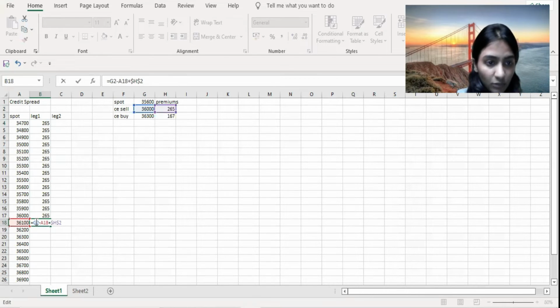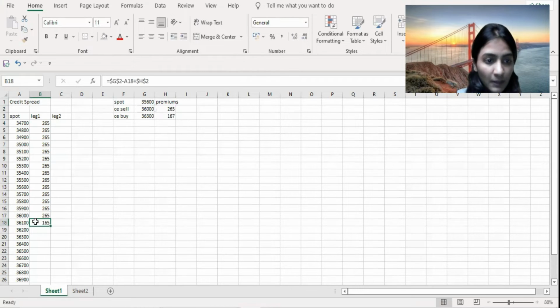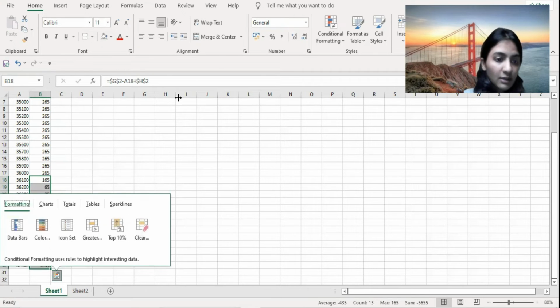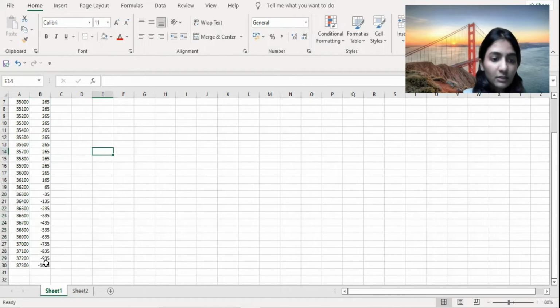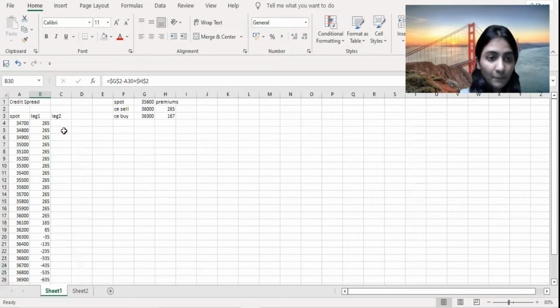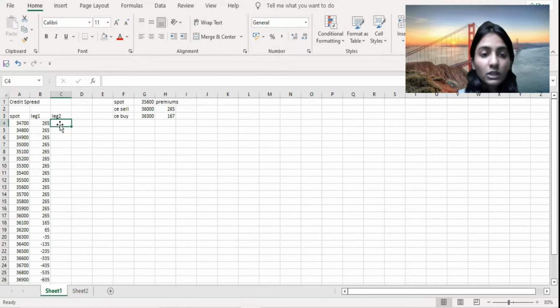And you can freeze the strike price, because this is not going to change, right? Now you can bring this down to 37,300, and these are the losses that you would be incurring if you are selling naked calls and the market ends at 37,300.